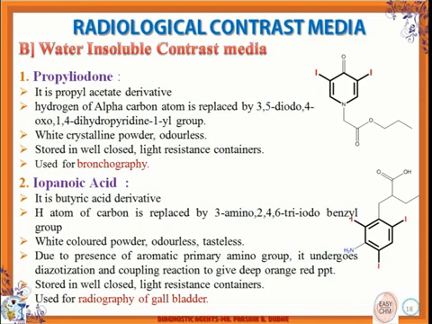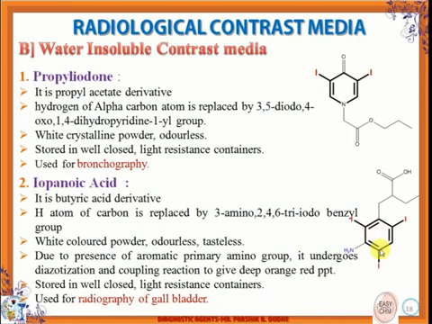The second compound in the water insoluble contrast media is iopanoic acid. It is a butyric acid derivative. You can see it also has the 2,4,6-triiodobenzoic group over here, but the only difference is that this is aromatic in nature. So the alpha hydrogen of butyric acid is replaced with a 3-amino-2,4,6-triiodobenzyl group.